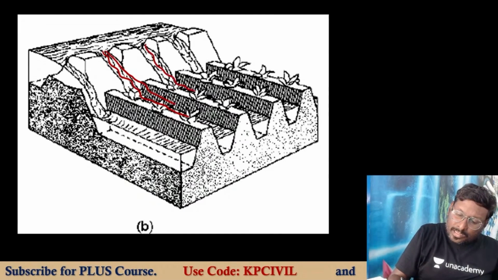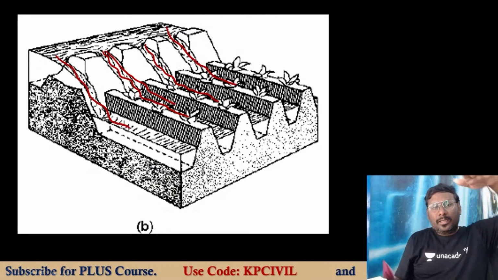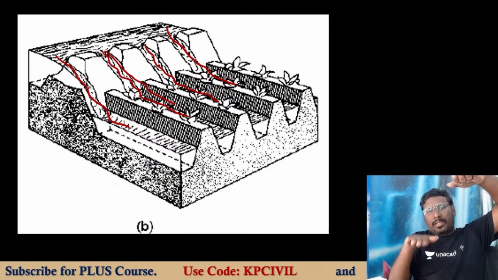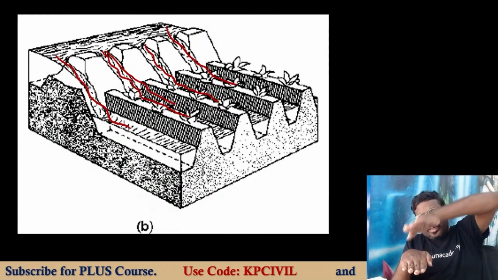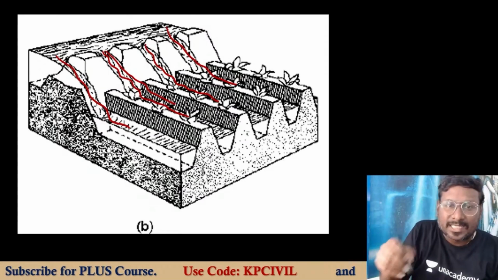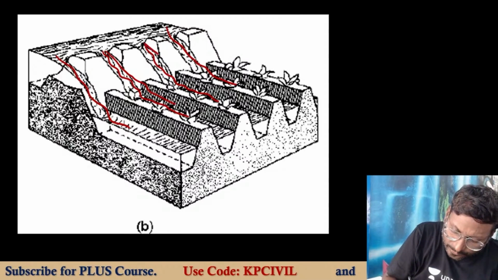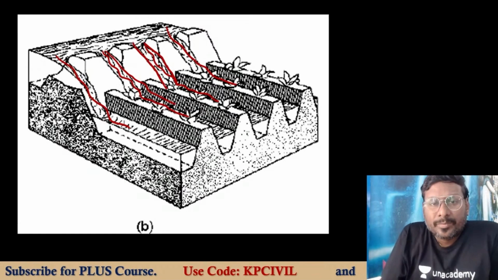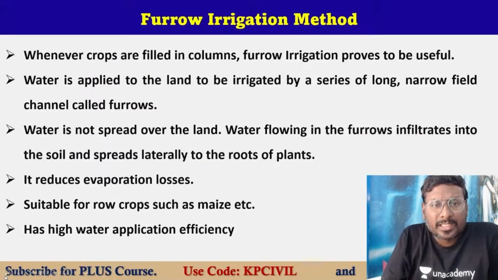There are gaps. No pipes are required. At the top level, water is stored, and at the downward level there is soil. So from top to bottom, ridges are there. These spaces are called ridges. From the ridge, water falls down. That is furrow irrigation.